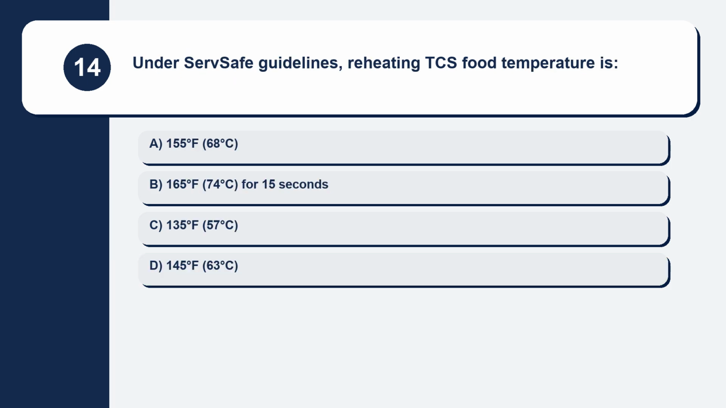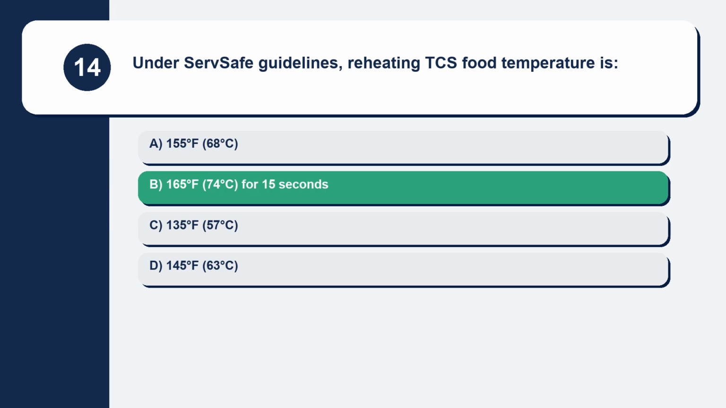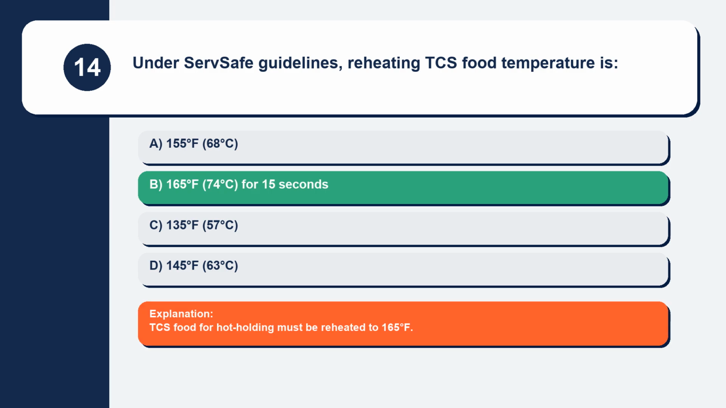Question 14. Under ServSafe guidelines, the reheating temperature for TCS food is 155 degrees Fahrenheit, 68 degrees Celsius, 165 degrees Fahrenheit, 74 degrees Celsius for 15 seconds, 135 degrees Fahrenheit, 57 degrees Celsius, or 145 degrees Fahrenheit, 63 degrees Celsius. TCS food for hot holding must be reheated to 165 degrees Fahrenheit.